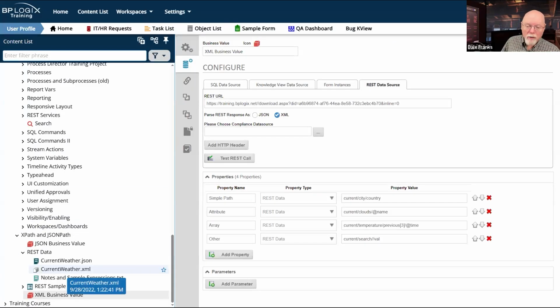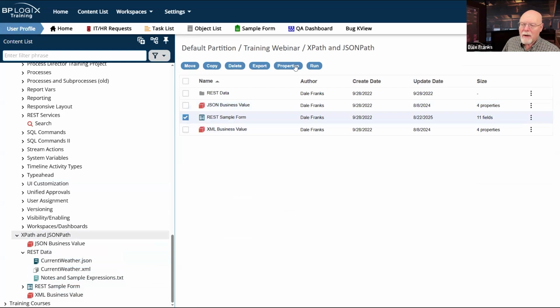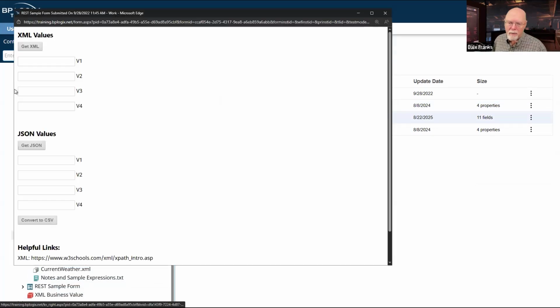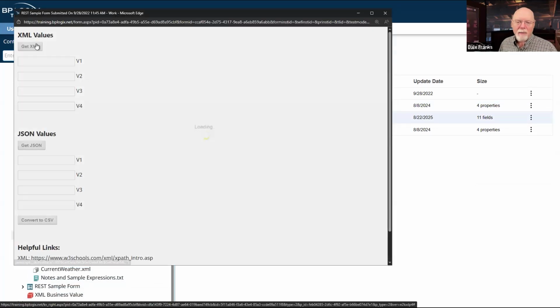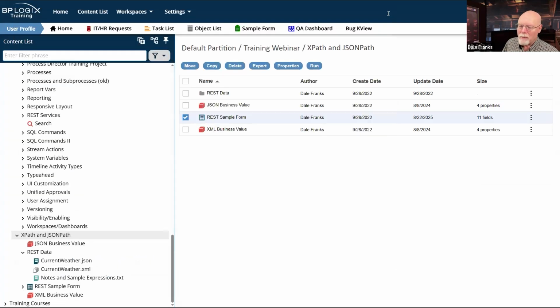Let's run our form and let's actually see it work and see what we're going to get in that third field there. So where is my REST sample form? There it is. Let's go ahead and run it and let's get our XML. Okay, so we're getting 1205 in this field. And that's important to know.